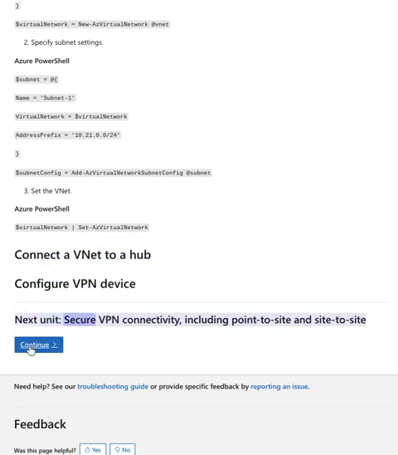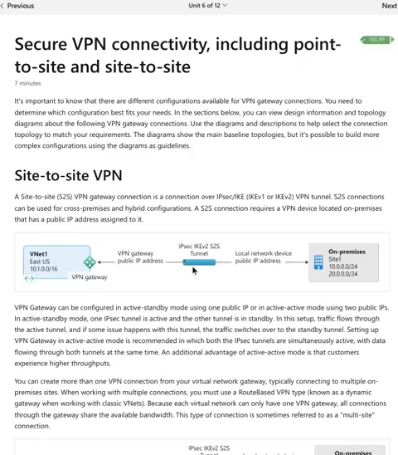Configure VPN device. Next unit: secure VPN connectivity, including point-to-site and site-to-site. Continue. Need help? See our troubleshooting.